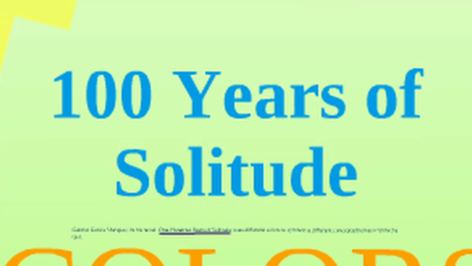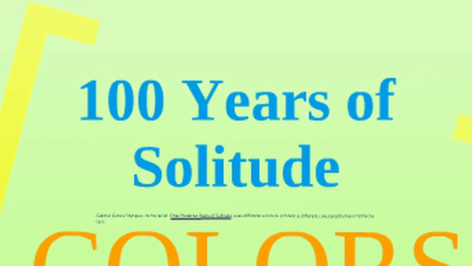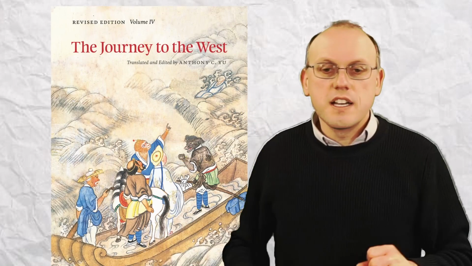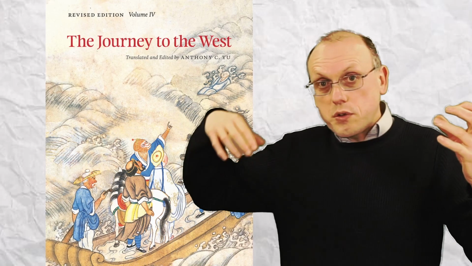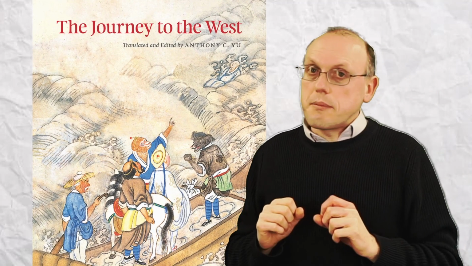For example, a book by the Colombian author Gabriel Garcia Marquez called 100 Years of Solitude. 100 Years of Solitude has a capital letter for each word except for of, small o. Or let's consider the Chinese novel Journey to the West. Journey to the West, capital J, capital W. But to the doesn't have a capital letter.